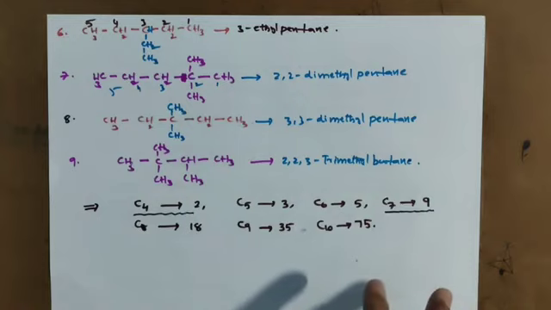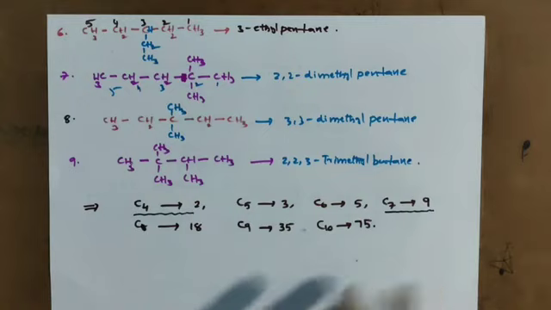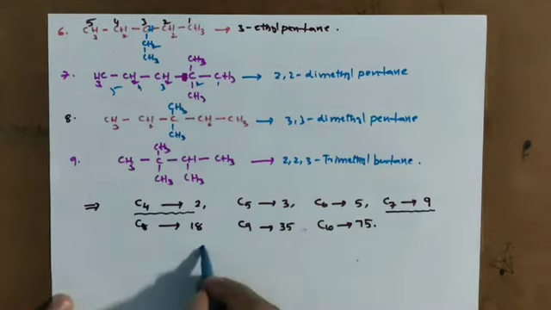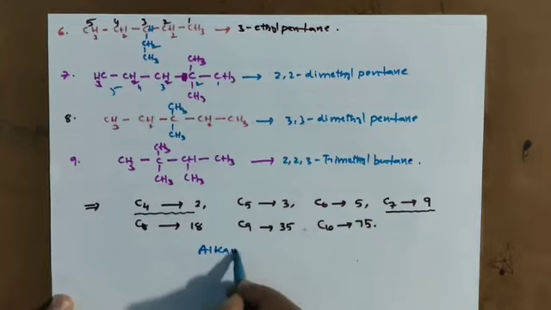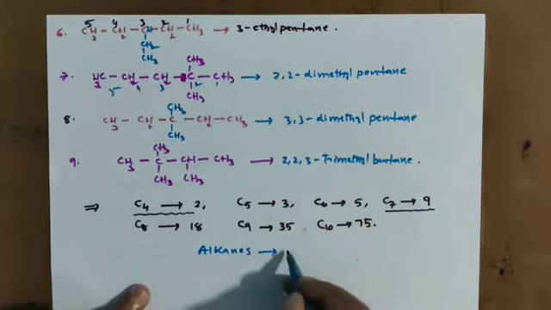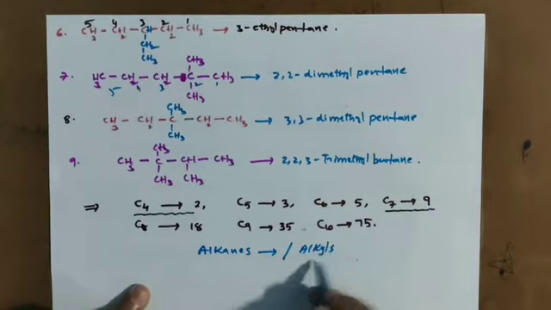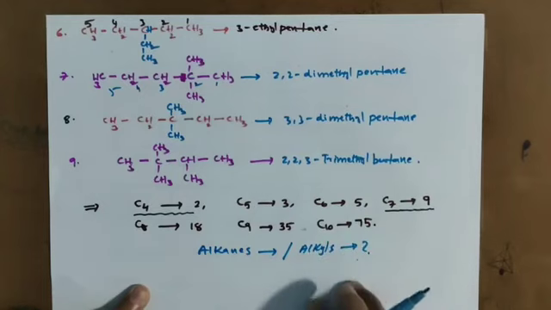In the next class, we will discuss chain and position isomers in alkyl groups. Generally alkanes we discussed. If alkyls are given, how to draw?